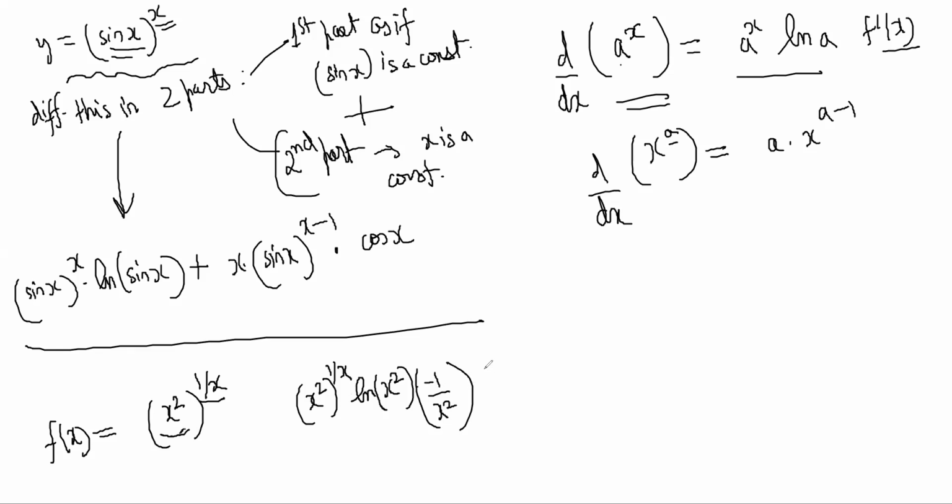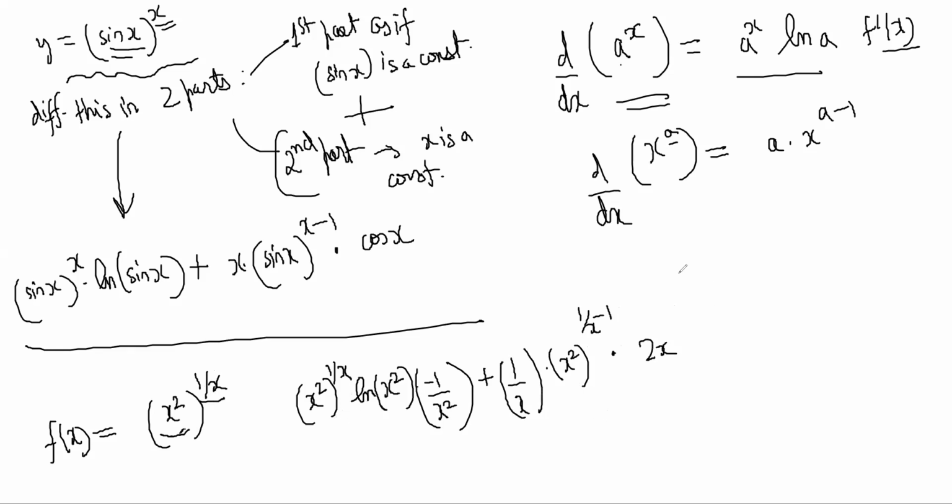Then second part, I'll pretend that the top part is a constant, and it is x squared to the power a. So it will be a, that is 1 by x, times x squared to the power 1 by x minus 1, and differentiate x squared, which is 2x. This is what is coming, right?